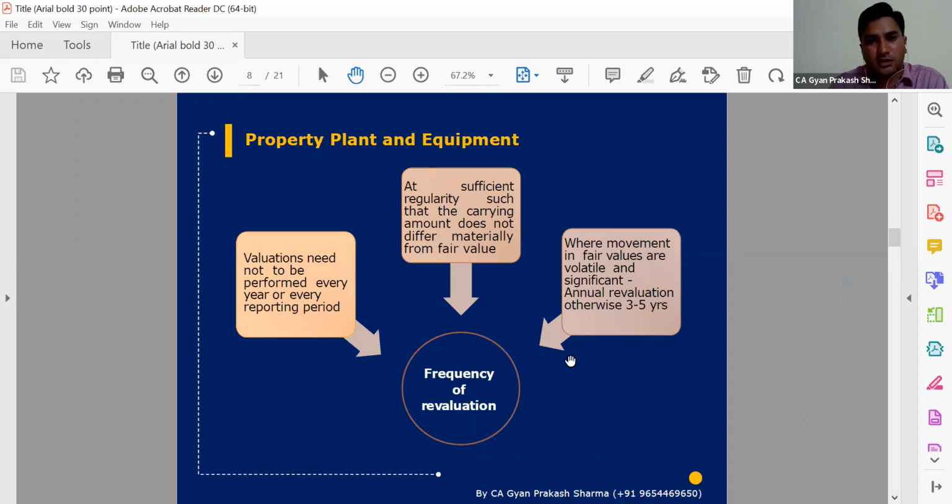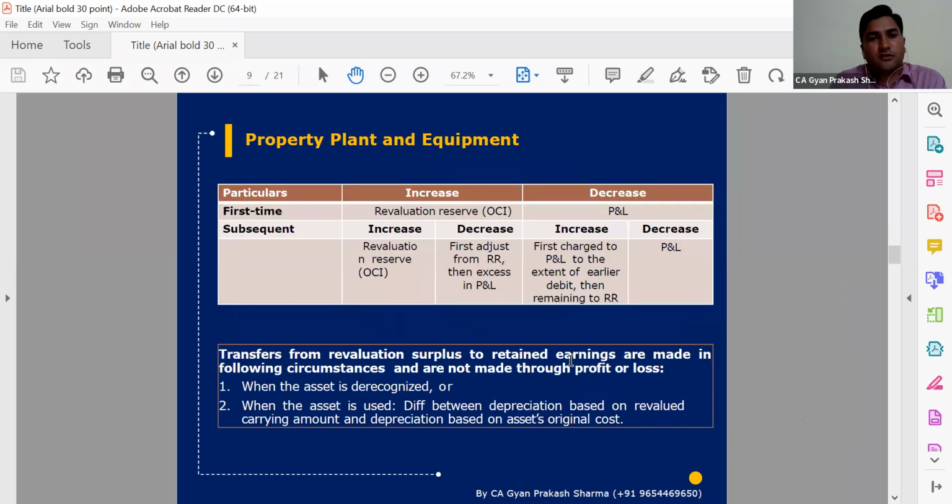If we are going to follow the revaluation, then definitely we will involve an independent valuer, or there might be a possibility that management has production engineers and chartered engineers, so they can also suggest revaluation prices and revaluation life, etc. Because we are talking about subsequent recognition: first of all, on first-time recognition there is a cost model, we recognize the asset. Second, there is an opportunity that we can incur cost and bring that cost as part of PPE, but simultaneously we have the revaluation option also.